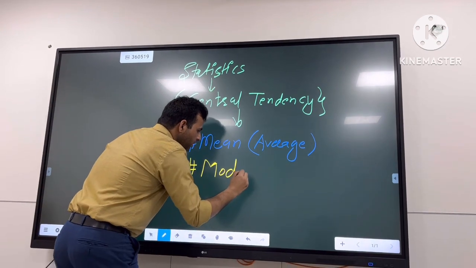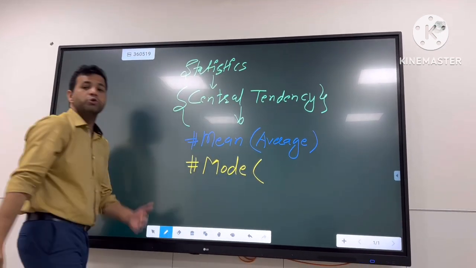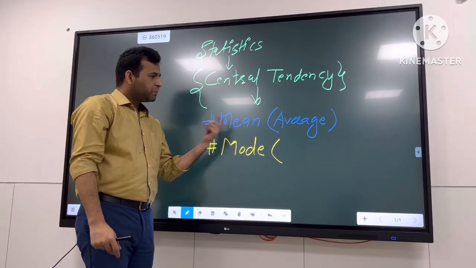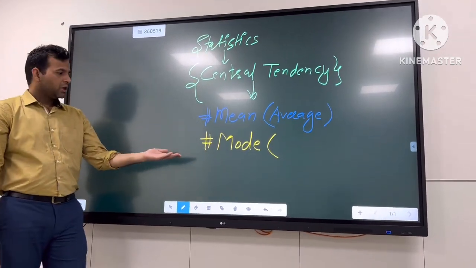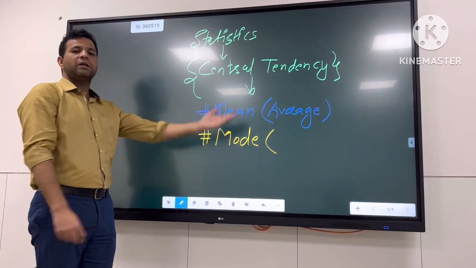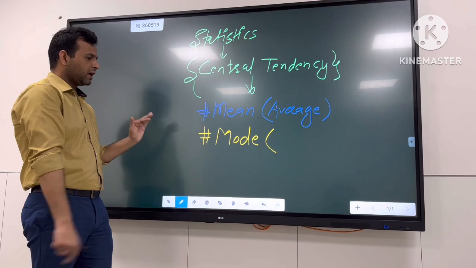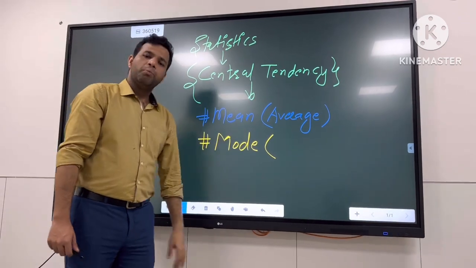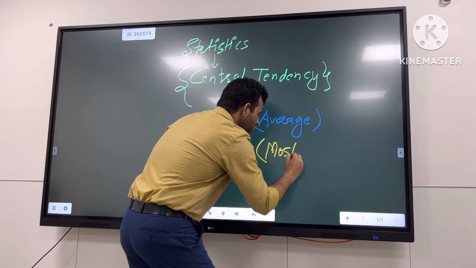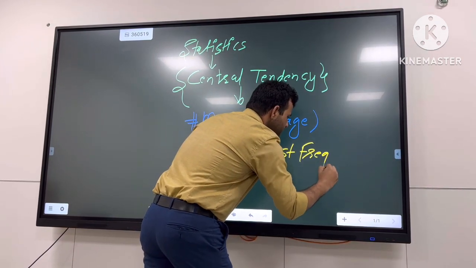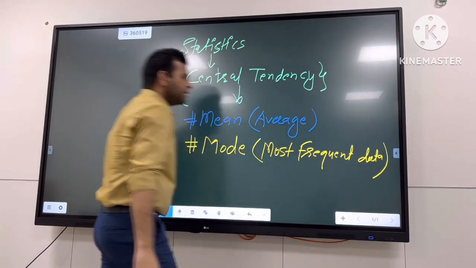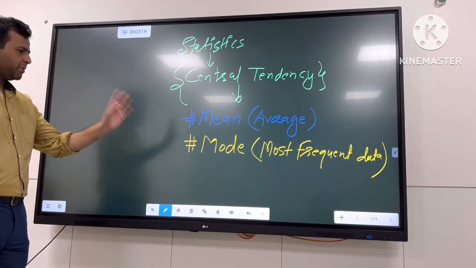So the mode of our data, we know that is the most frequent. I am giving you the definitions already, but I will explain each and everything in the further session. Now what is mode? Mode is the most frequent data that is coming in the list. जो सबसे ज़्यादा बार data आने वाला है, that data will be known as the mode. So I can write here most frequent data or list or number that is coming in the list.